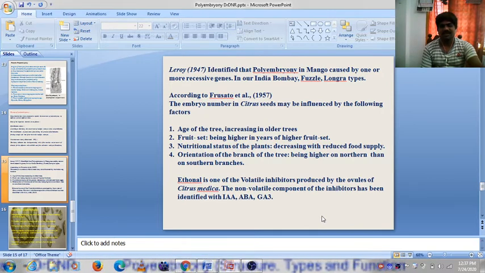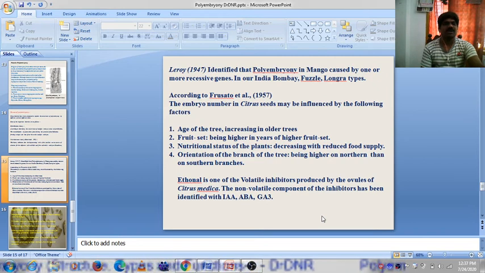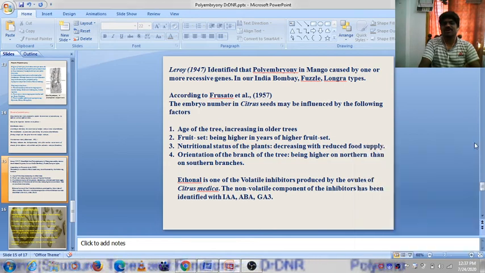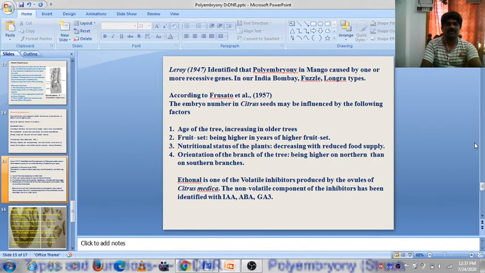Here you can see a higher number of polyembryony occurs in the northern side branches than on the southern side branches. Northern side branches of the tree have more chance to form polyembryony than the southern branches.